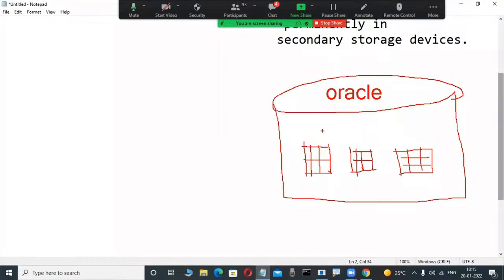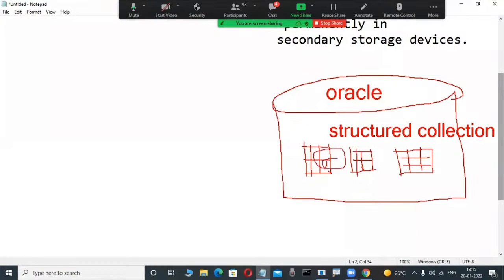Once it is a structured collection of data, all relational databases store a structured collection of data. That is important, not non-structured. Non-structured data means other databases are there. Oracle is one of the popular relational databases, and these types of relational databases store only a structured collection of data.